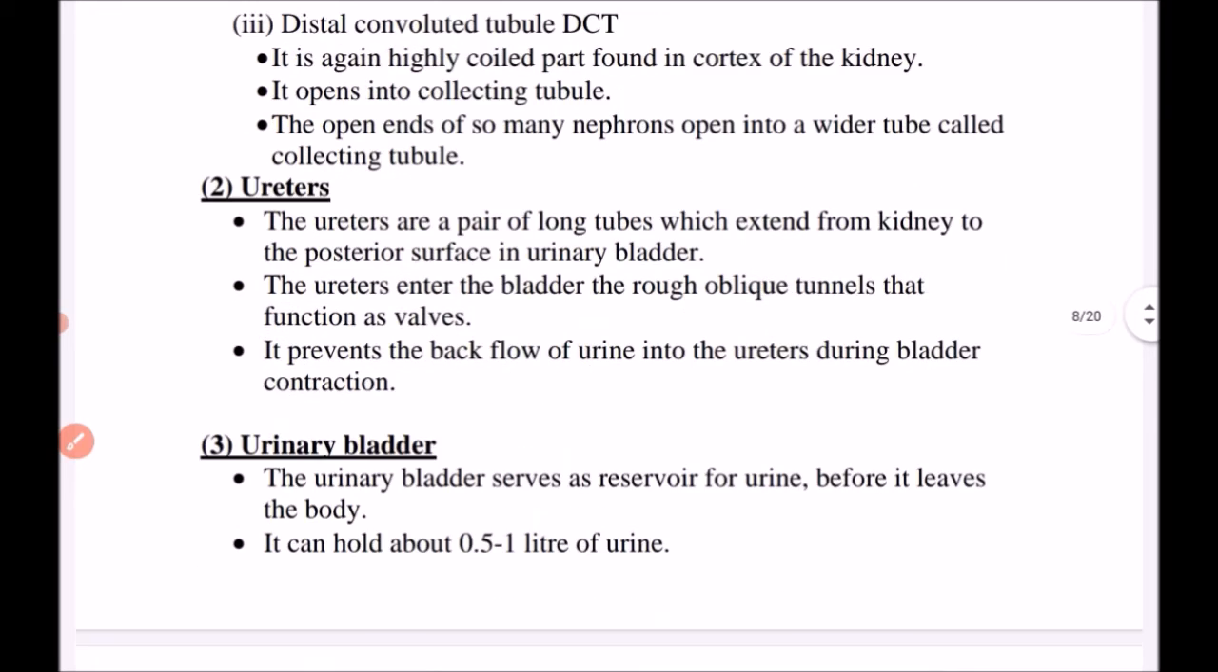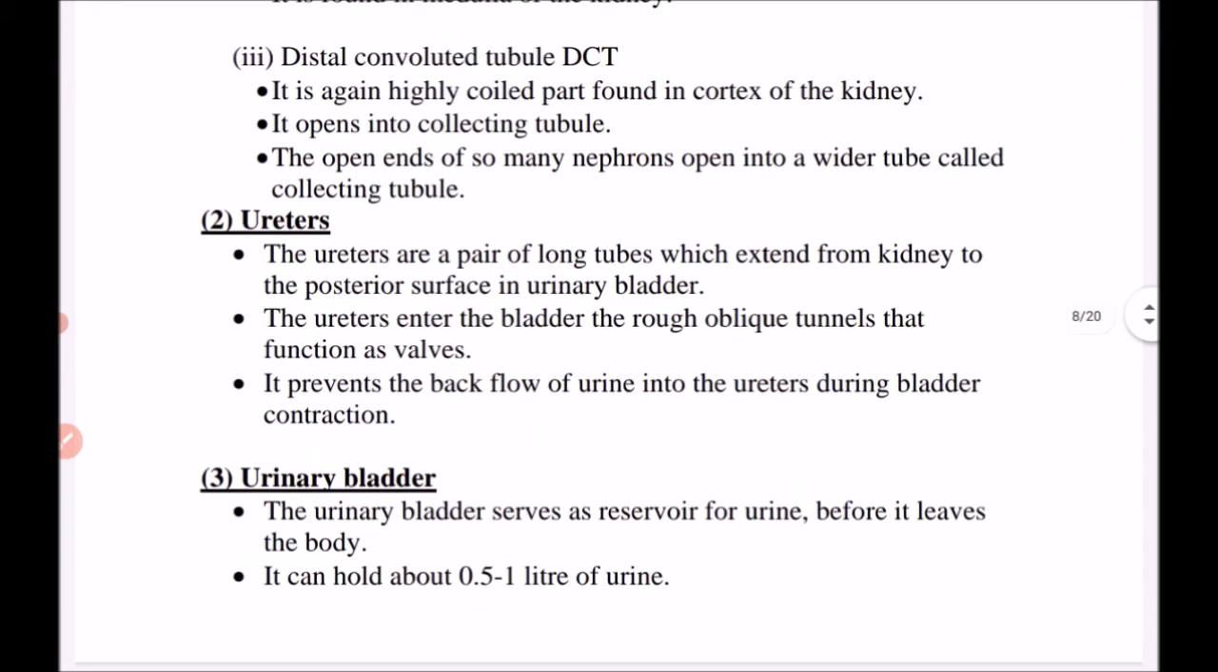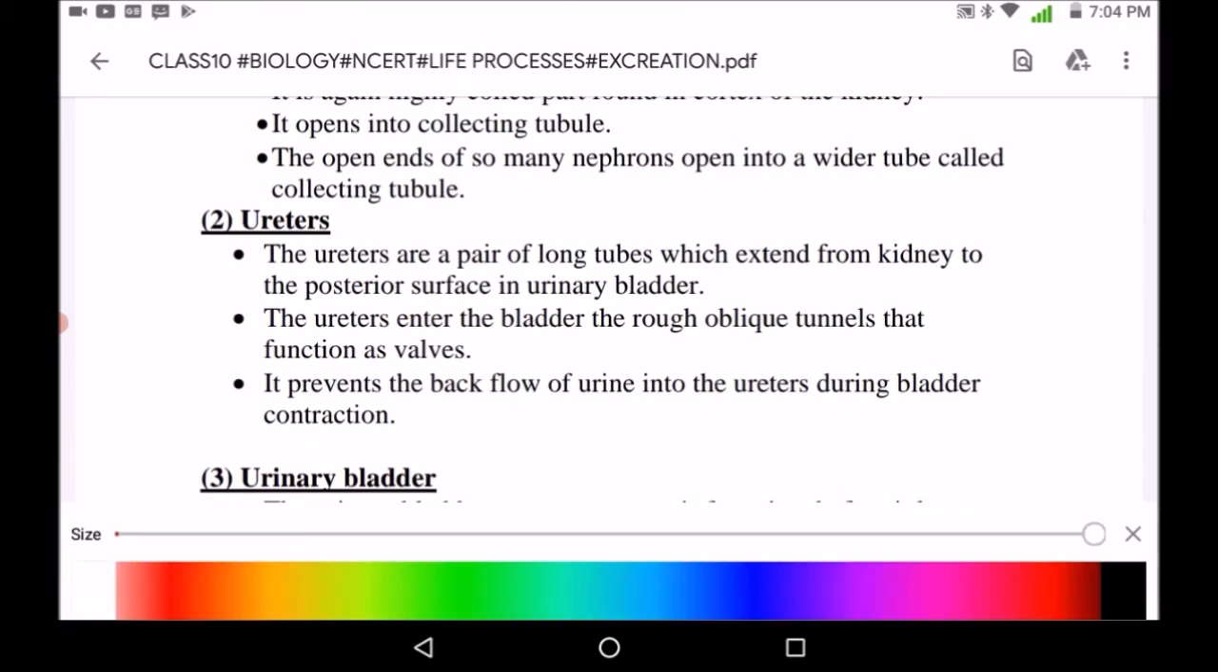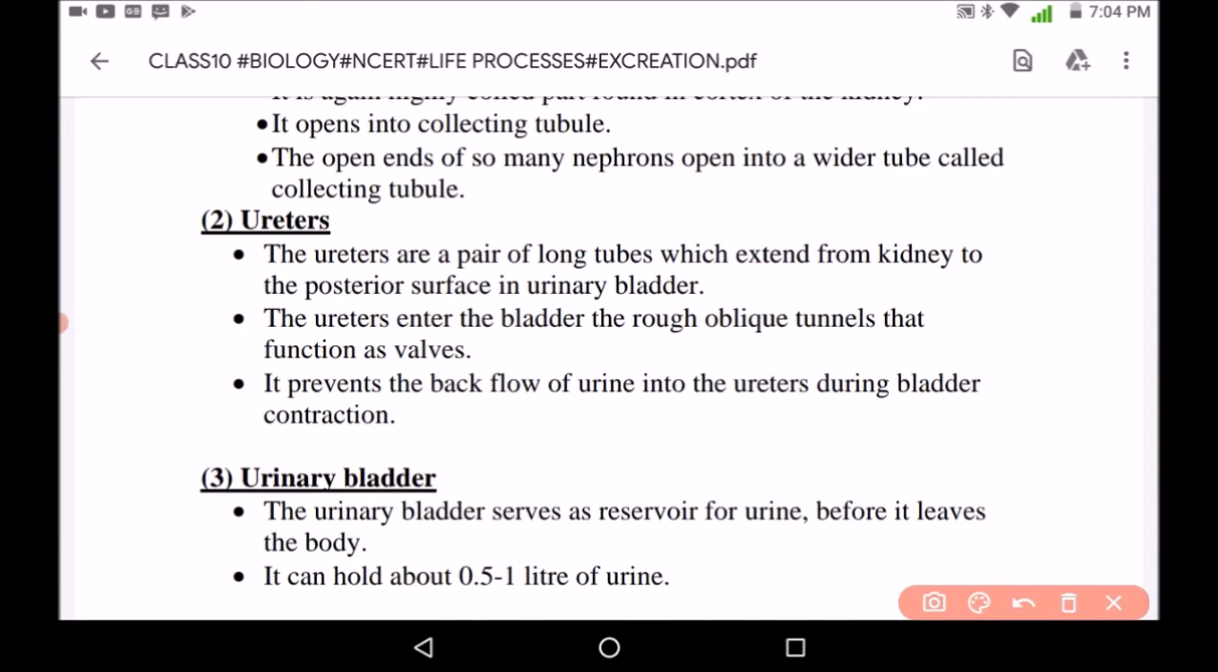Next is distal convoluted tubule, that is DCT. DCT opens into the collecting duct, and this joins the ends of many nephrons into a wider tube, which is known as the collecting tube.